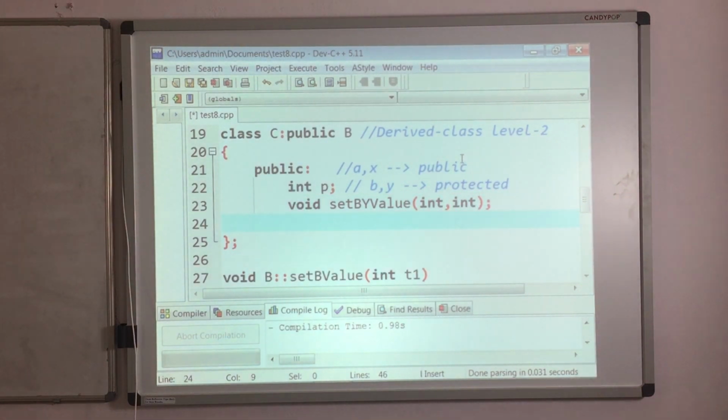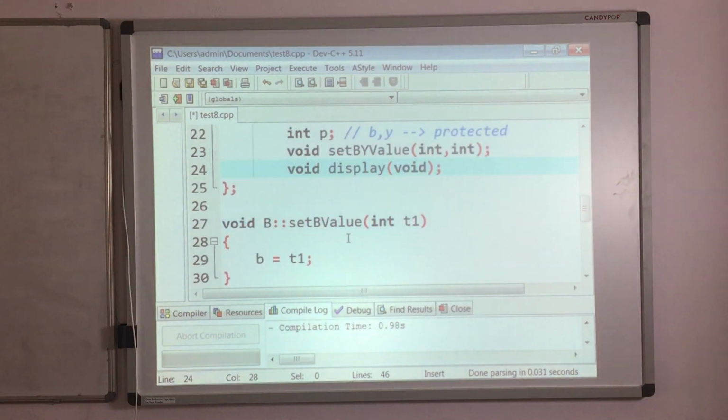Then in order to get the value or display the value, I need one more public method. So void get, or because we are not only retrieving B as well as printing A, X also, that is the reason why I will take my function name as display. It will display all, and it will not take any parameter because its job is just to display the values.